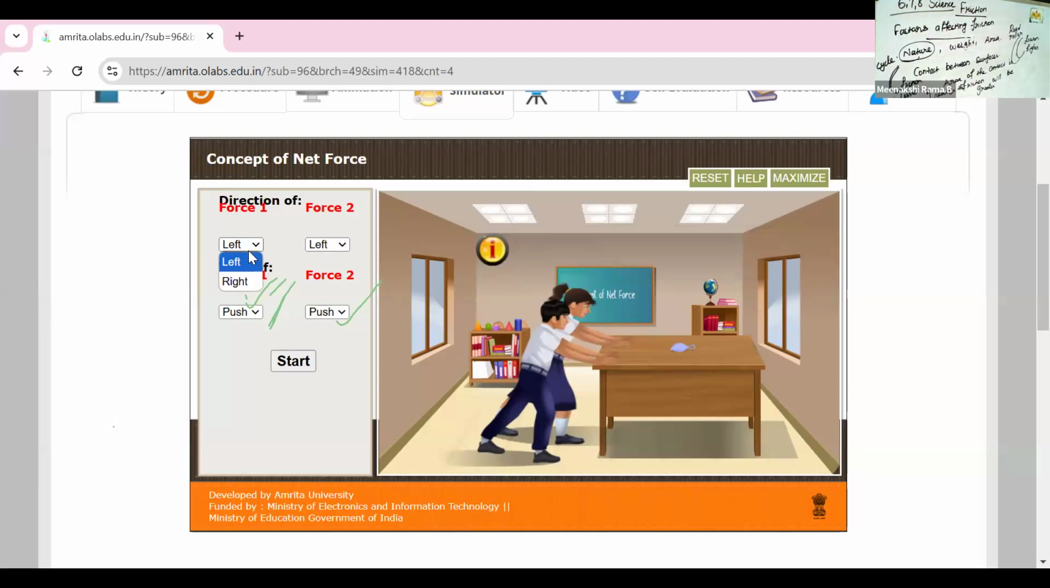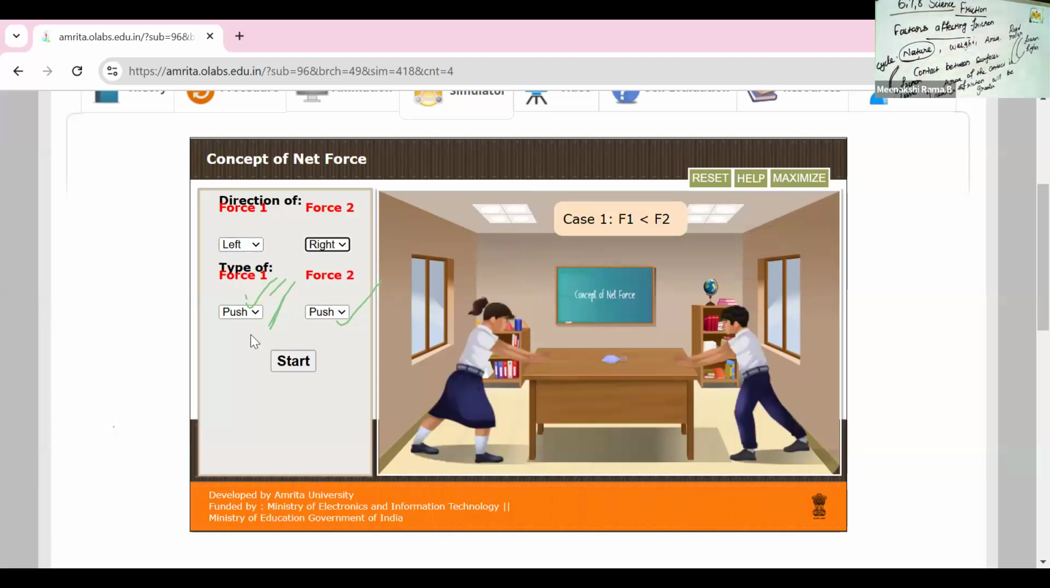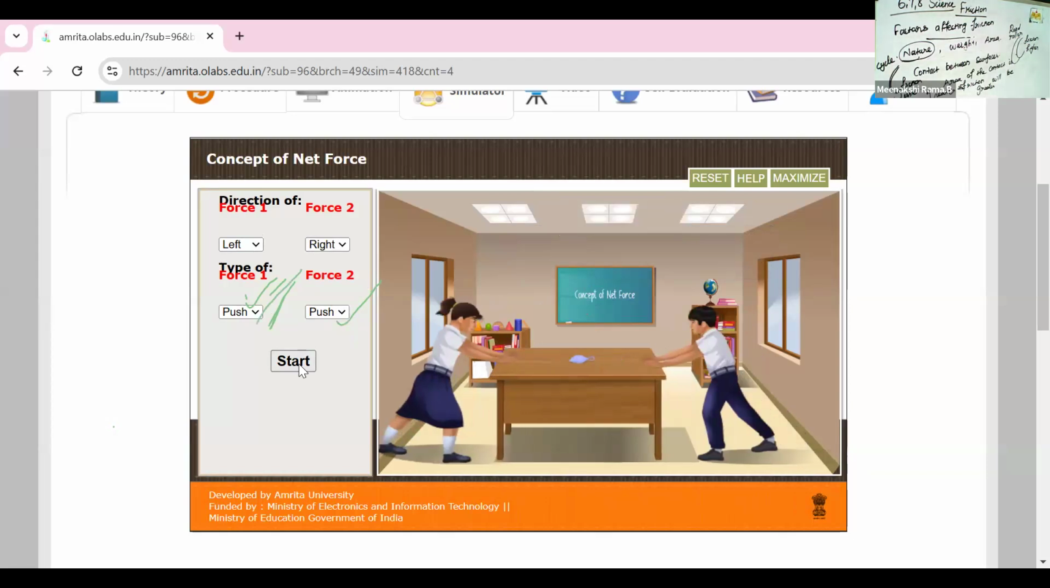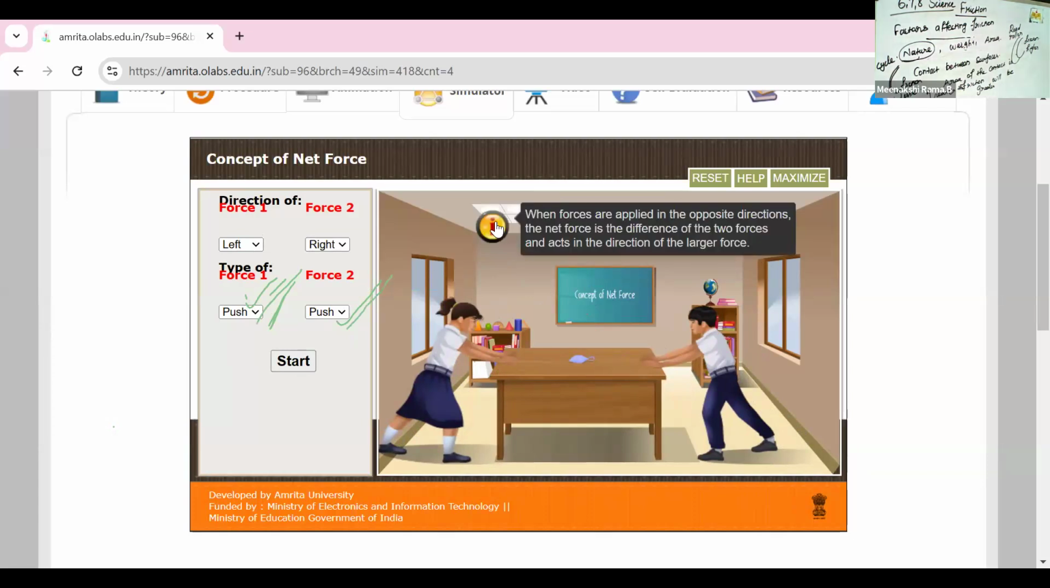Next one, one is in the left side, another one is in the right side. Both are push action. Okay. Yes. What is done? Yes, both are. When the force is applied in the opposite direction, the net force is the difference of the two forces.